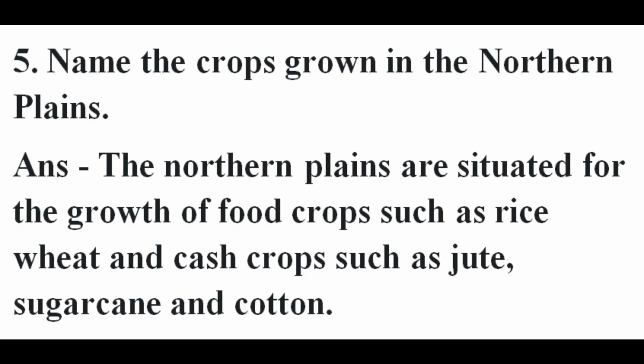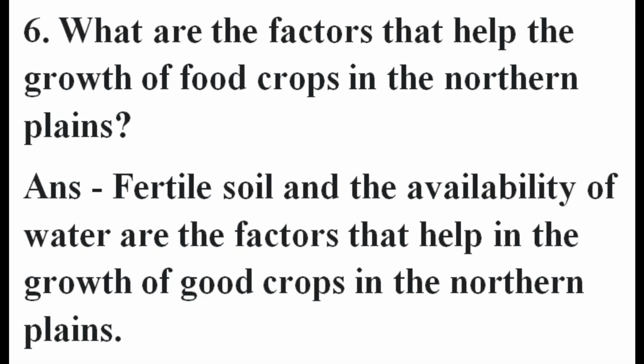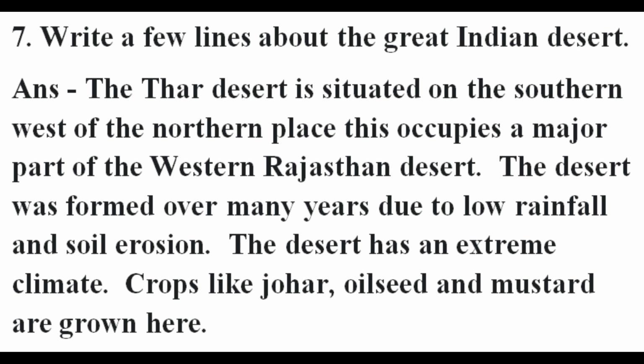Fifth question. Name the crops grown in the northern plains. The northern plains are suitable for the growth of food crops such as rice, wheat, and cash crops such as jute, sugarcane, and cotton. Sixth question. What are the factors that help the growth of food crops in the northern plains? Fertile soil and availability of water are the factors that help in the growth of food crops in the northern plains.